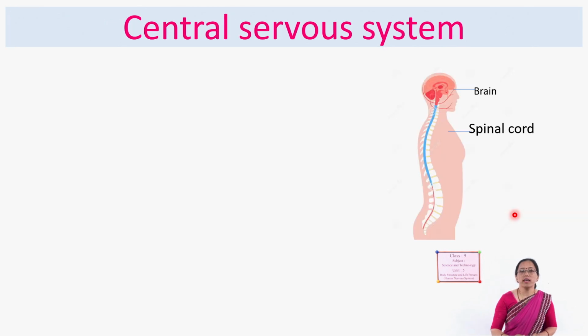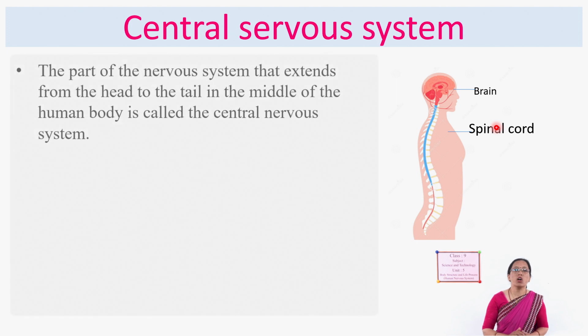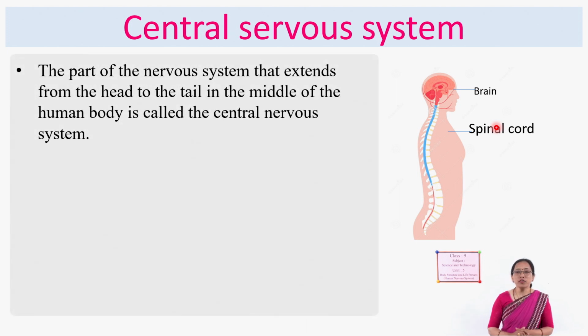And next one is the central nervous system. We discussed the central nervous system in detail. Already you know that in the central nervous system there are mainly 2 parts. What are those? Brain and spinal cord. All of you know that. Now, I have already told you it extends from head to tail, in the central part of the body.